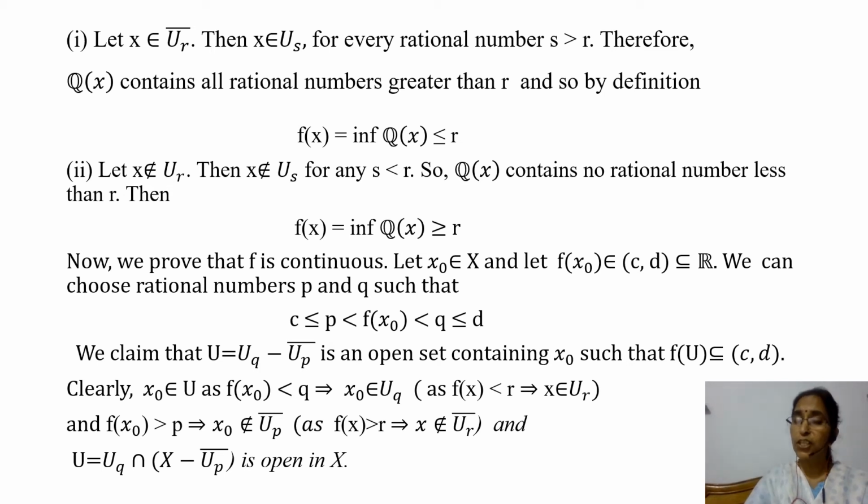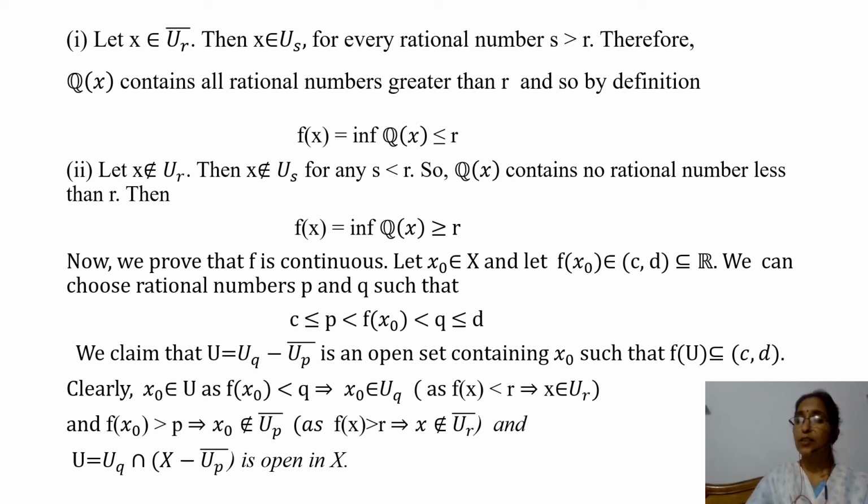And so by definition, f of x is equal to the infimum of Q of x, and this will be less than or equal to R, because Q of x contains all rational numbers greater than R. Now we prove the second result.